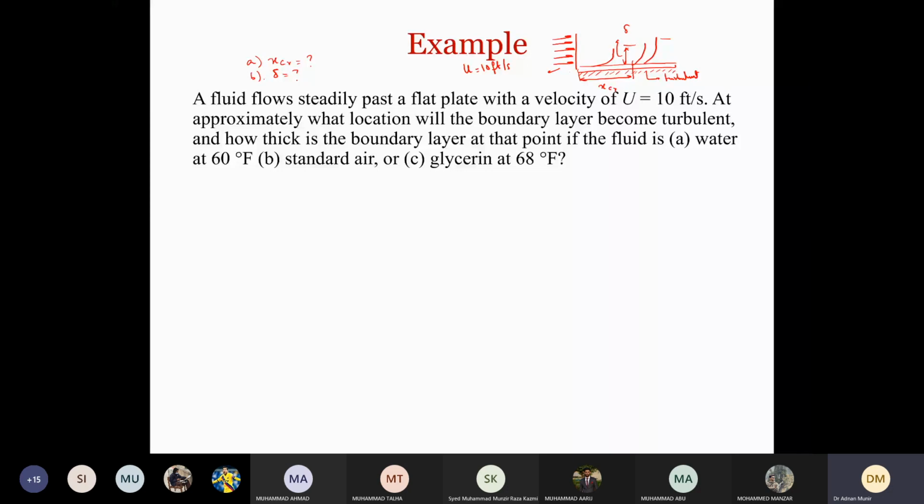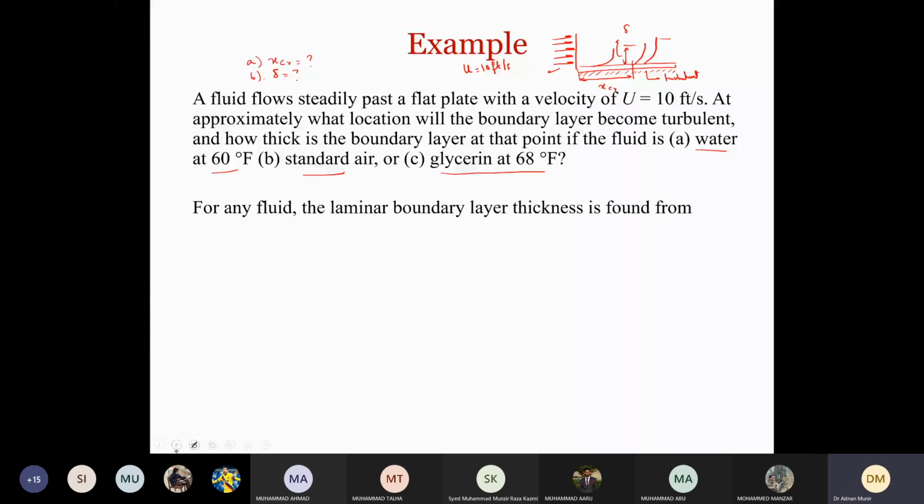And how thick is the boundary layer at that point if the fluid is water at 60 degrees, standard air, or glycerine at 68 Fahrenheit. Now, why is he giving us temperature for all the cases? When water is at 60 Fahrenheit, viscosity at 60 Fahrenheit will be different. Viscosity is also a function of temperature. इसलिए वो टेम्परेचर भी साथ दे रहा है कि 60 फ़ारेनहाइट के ऊपर जो भी विस्कोसिटी होगी वाटर की, we can use that to calculate the Reynolds number. Similarly, glycerine and air will have different viscosities than water, and given their temperatures, we can find out the exact values from the tables, standard tables.